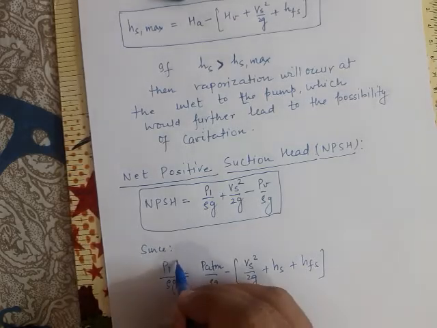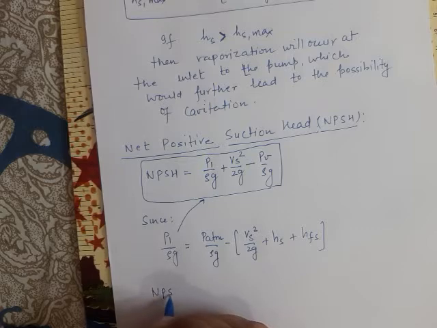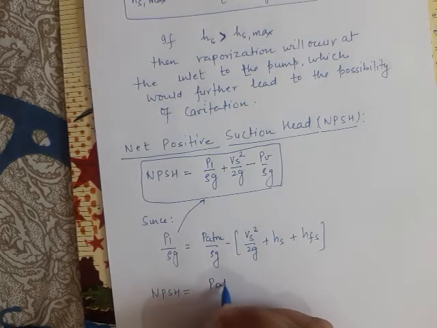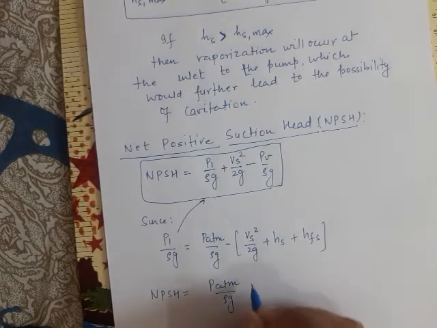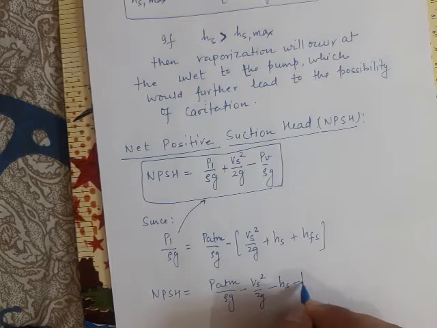Now we need to put the value of P1 by rho g over here.